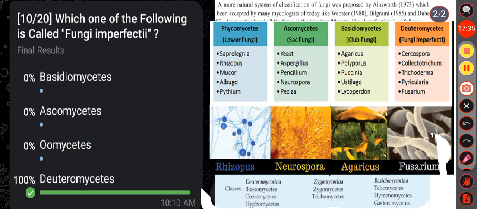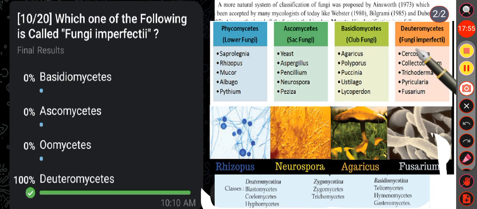Then next question, which one of the following is called fungi imperfecti? Option A basidiomycetes, option B ascomycetes, option C oomycetes, option D deuteromycetes. Here the correct answer is option D, that is deuteromycetes, also called fungi imperfecti.